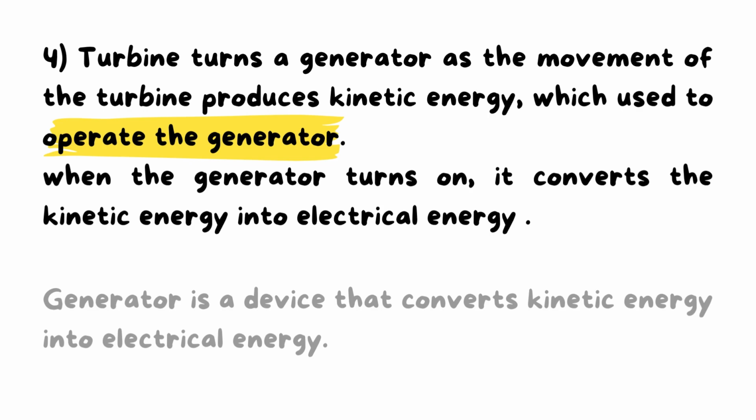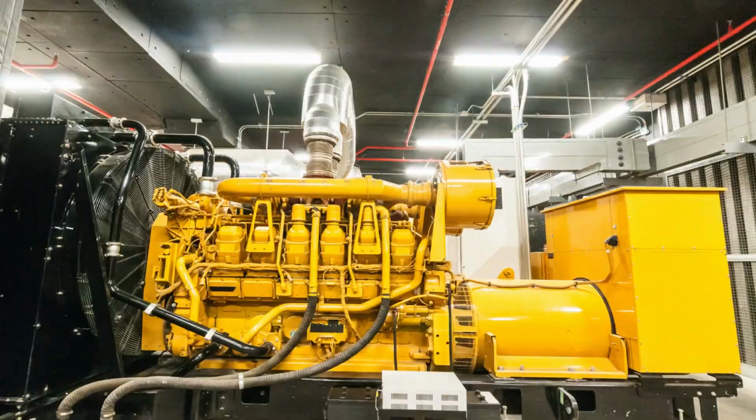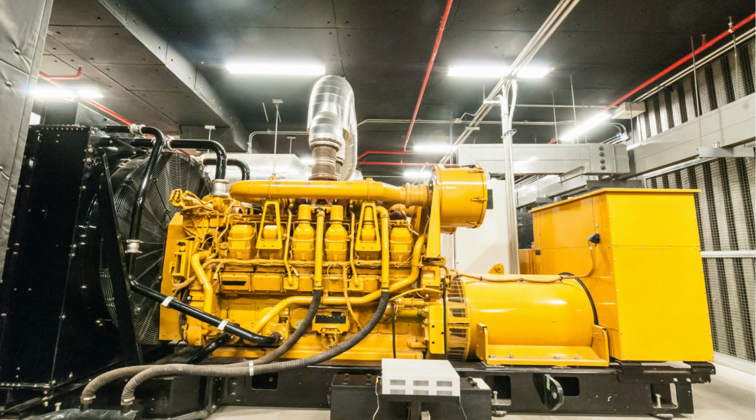It is a device that converts kinetic energy into electrical energy, okay? So here, this is the fourth step. As the turbine turns a generator, the movement of the turbine produces kinetic energy, which is used to operate the generator. As you see, this is a generator, okay, which converts the kinetic energy into electrical energy.